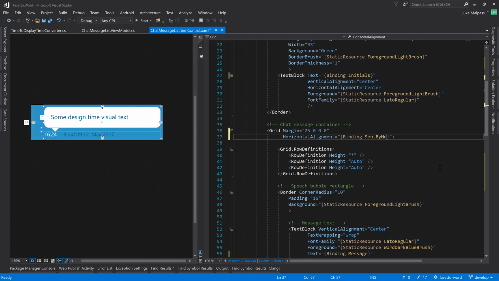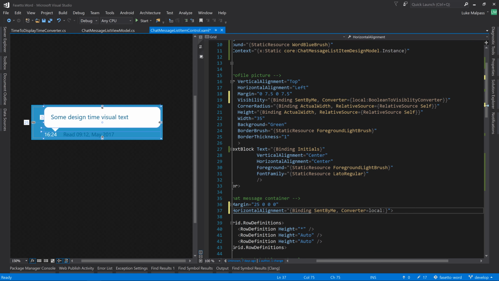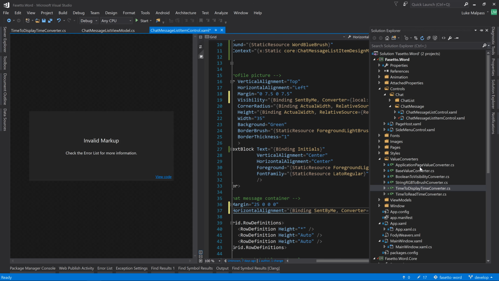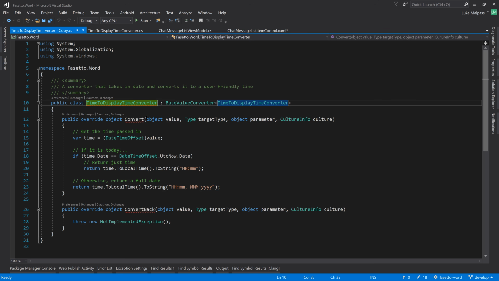So we want to change this to a binding here. I want to be bound to SentByMe, and we want a converter which we need to create, which we'll go and make now. Just copy and paste any converter. Let's rename this to SentByMe to alignment converter.